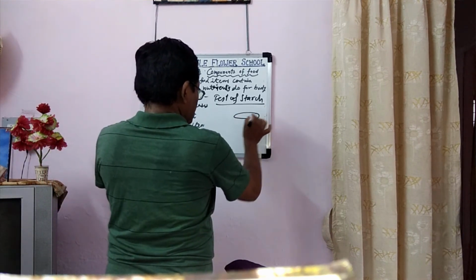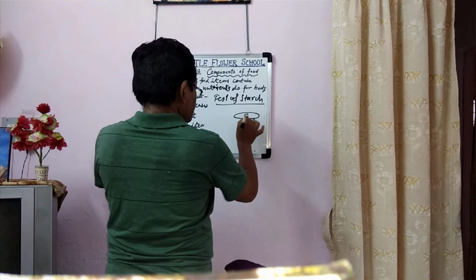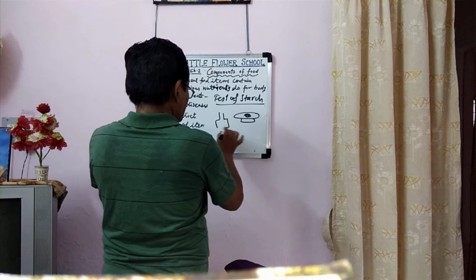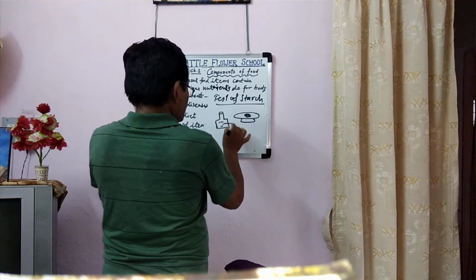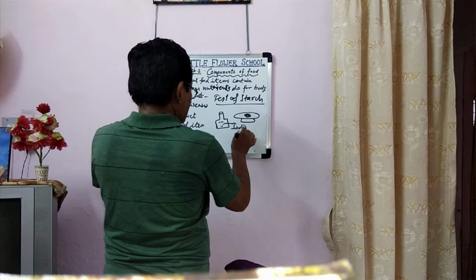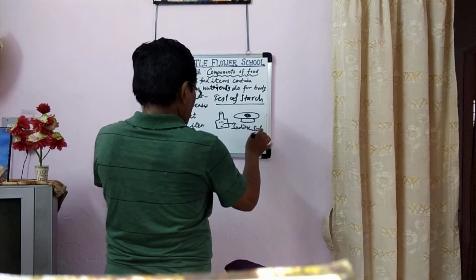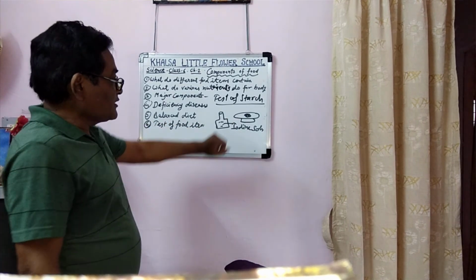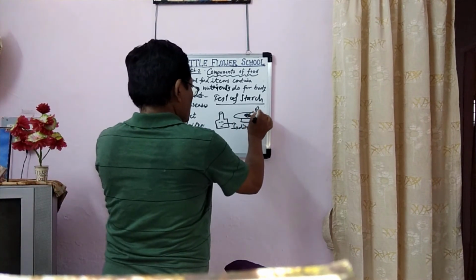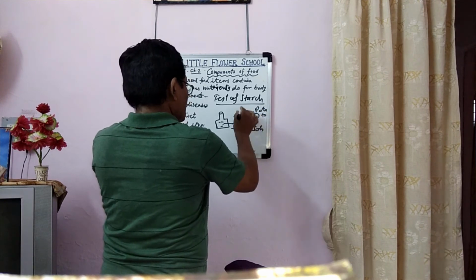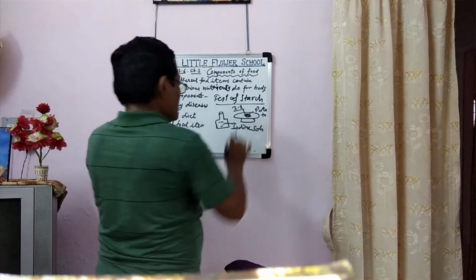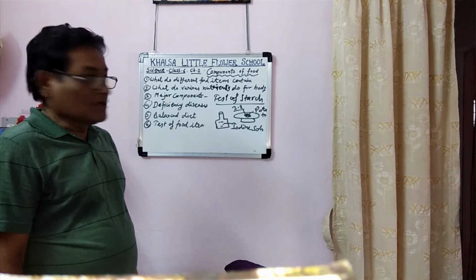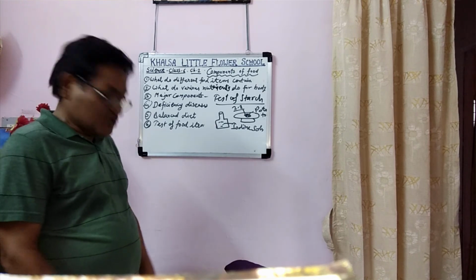potato. We take a dish in which we take pieces of potato. Now add 2 to 3 drops of iodine solution. It turns violet, blue, black color. It shows the presence of starch.